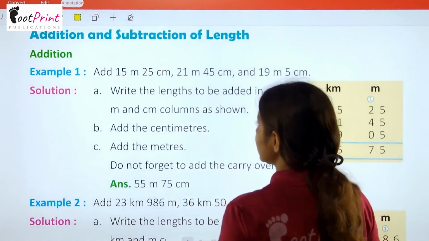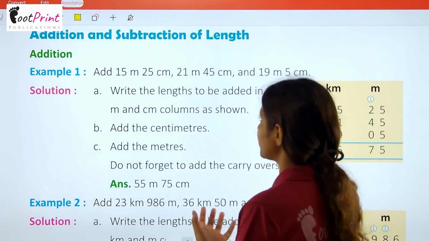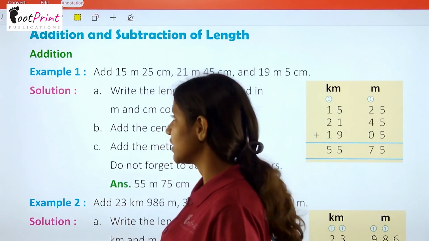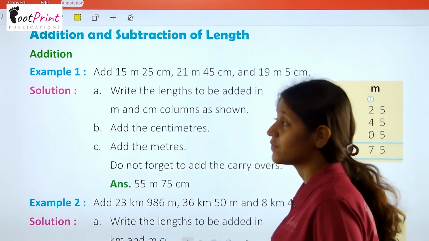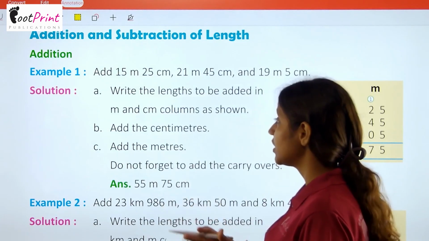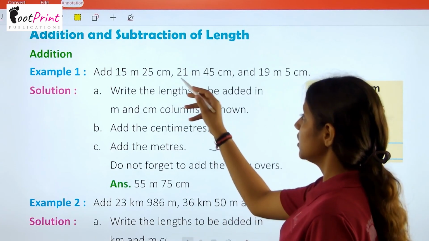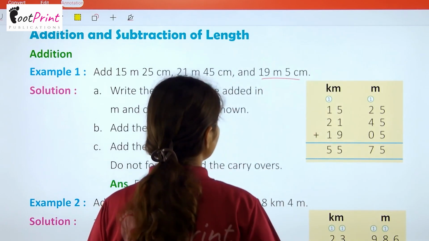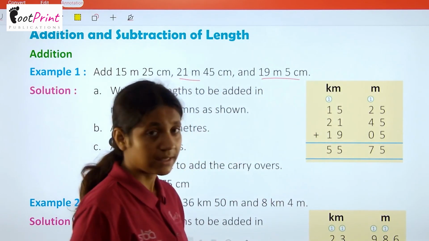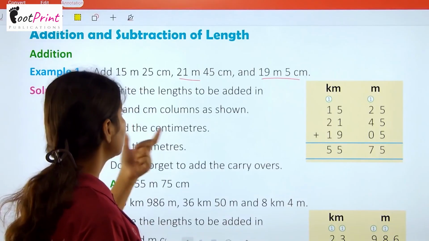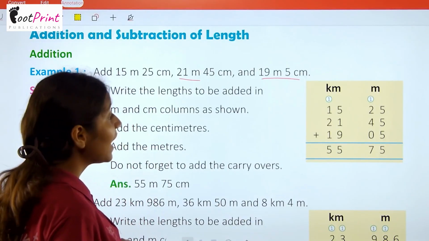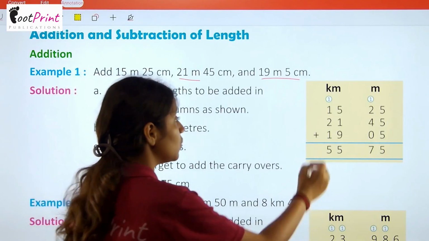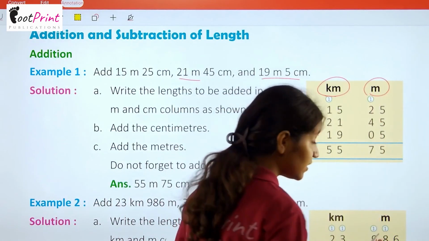Now we have the addition and subtraction of length. अब हम addition and subtraction of length को समझेंगे. First is addition. As we can see here, example number 1, add 15 meter and 25 centimeter, 21 meter and 45 centimeter and 19 meter 5 centimeter. So basically यहाँ पे हमें 3 length दी है, 3 measurement दी है जिनको हमें add करना है. And we have to follow only one concept, that is unit के नीचे unit वाली ही चीज आएगी.